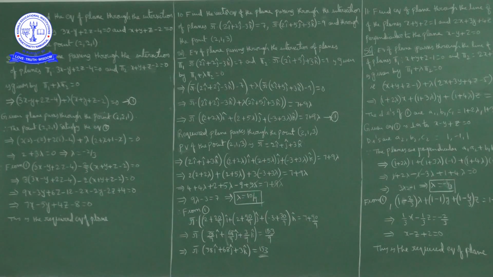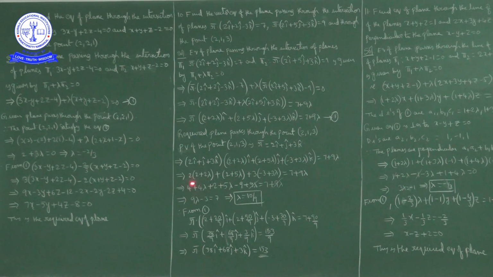Taking the dot product: 2 into (2 plus 2 lambda), plus 1 into (2 plus 5 lambda), plus 3 into (minus 3 plus 3 lambda) is equal to the right hand side, 7 plus 9 lambda.